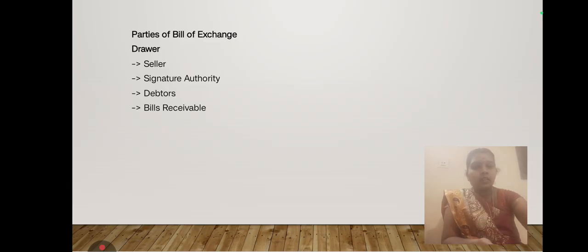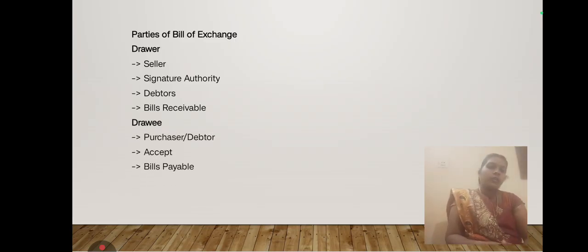Then we are going to discuss the drawee, the second person involved in the bill of exchange. The drawee means a purchaser or a customer. A person who receives the goods is called a purchaser or a drawee.